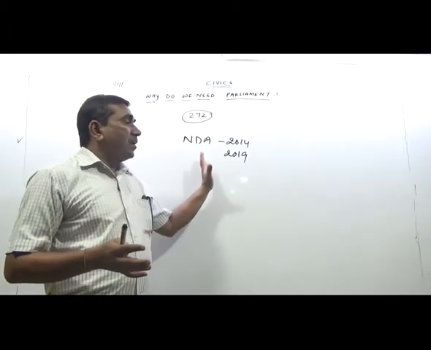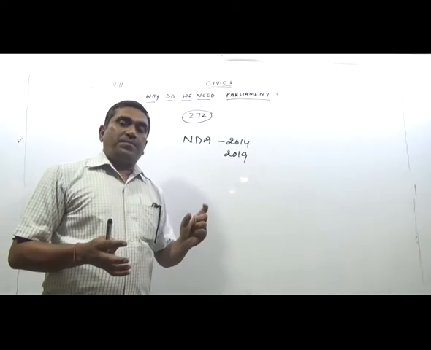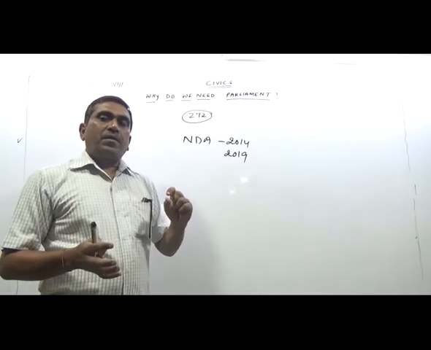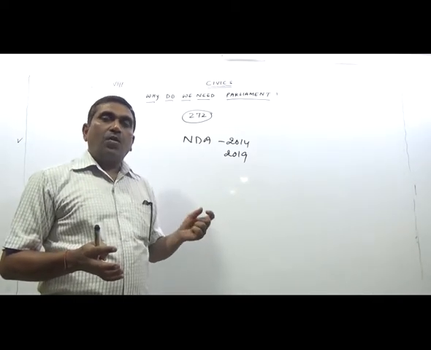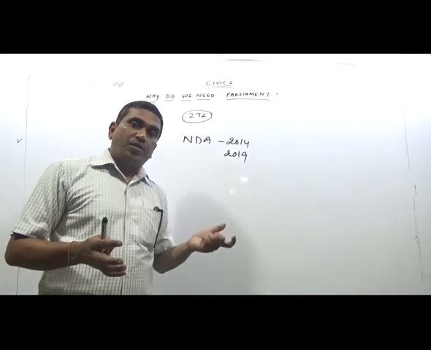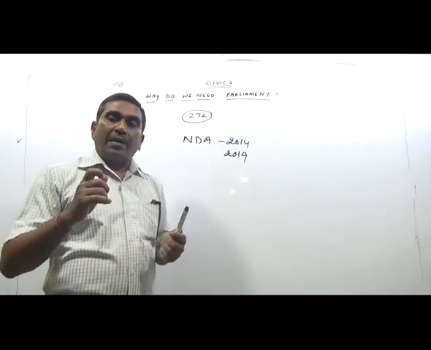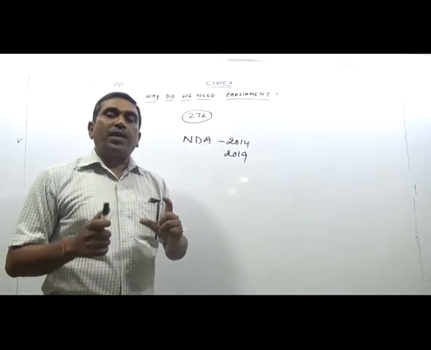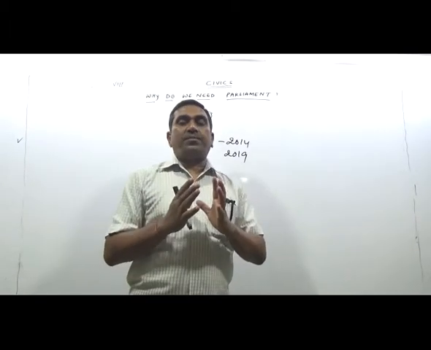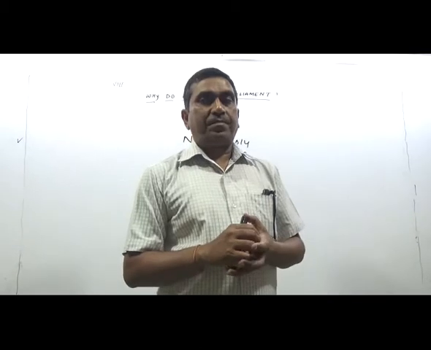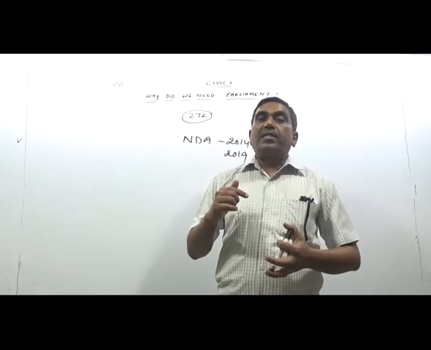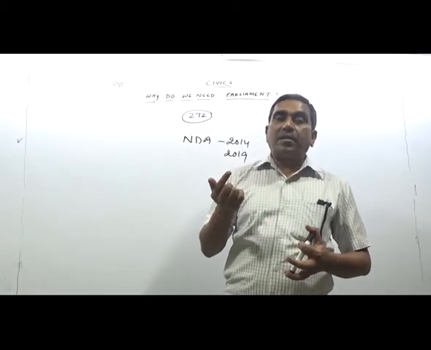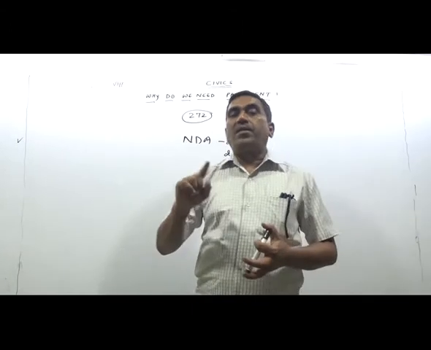That means a party or group of parties, an alliance or maybe a coalition, forms. When they are able to get the majority, 272, then they elect a leader. And that leader is appointed as the Prime Minister by the President.